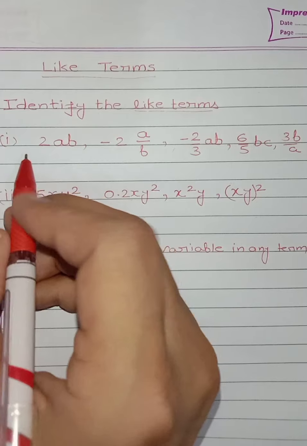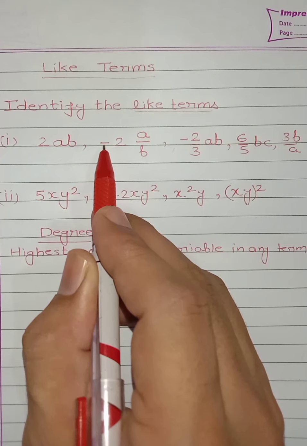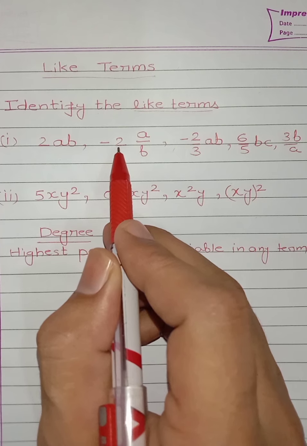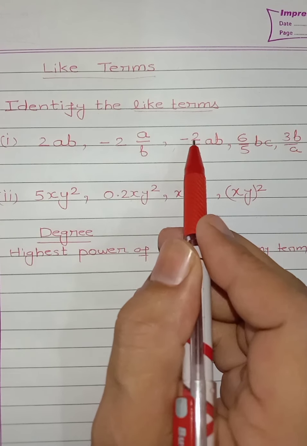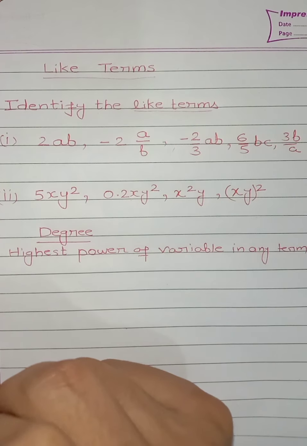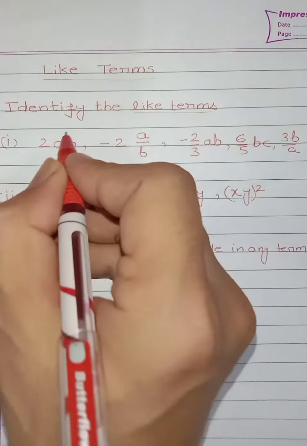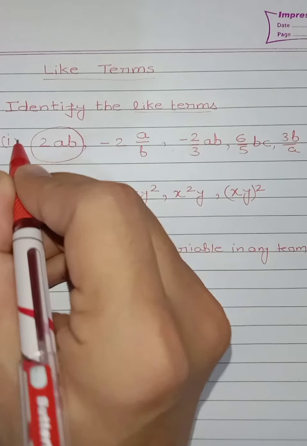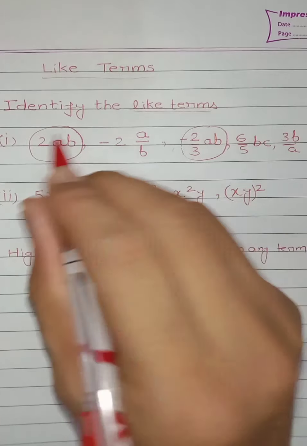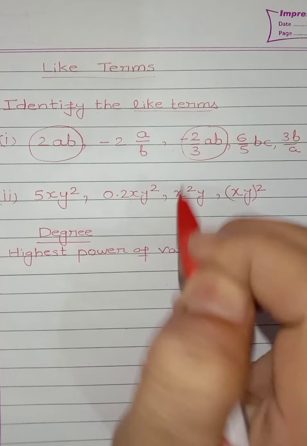How? See all the terms. Here we are having 2ab. There 2ab is there. Here we are having minus 2a upon b. Third, minus 2 by 3 ab, 6 by 5 bc, 3b upon a, which are same. Here we are having ab and here also we are having ab, so we are having the same. We need always same variable. So these two are which terms? Yes, these are like terms.